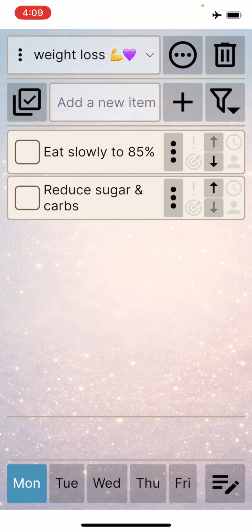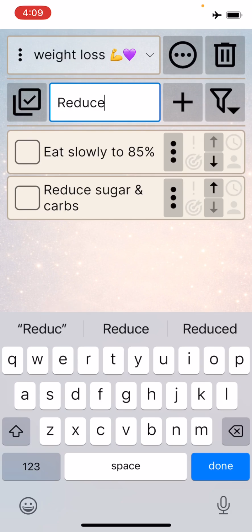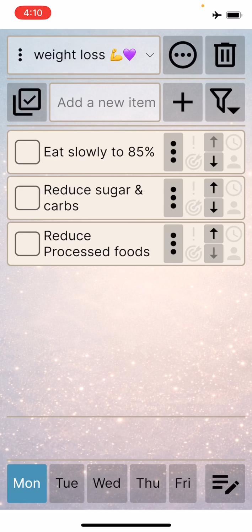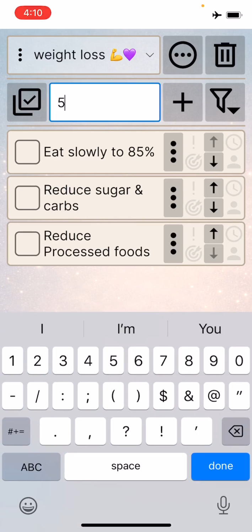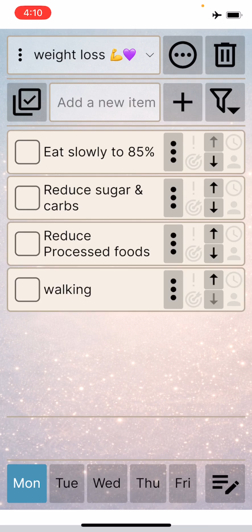Great. And we'll also add one more, for example, and say reduce processed foods. And let's just add one more. Let's say we're walking. Let's do some walking. And we'll add that there. Great, maybe that's the goals for Monday.